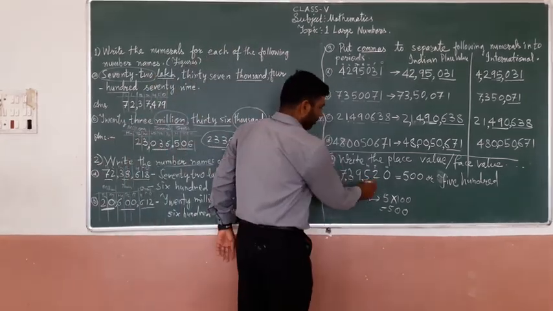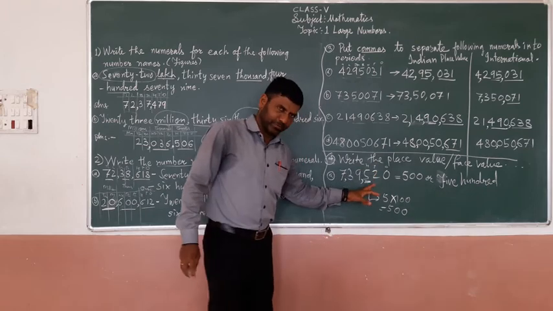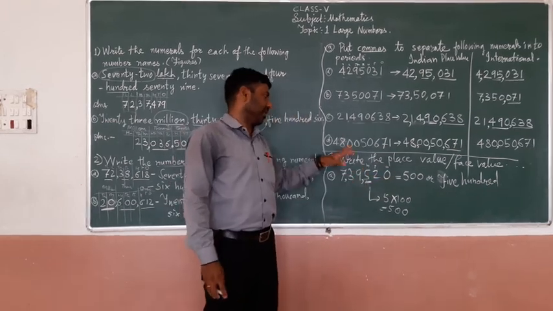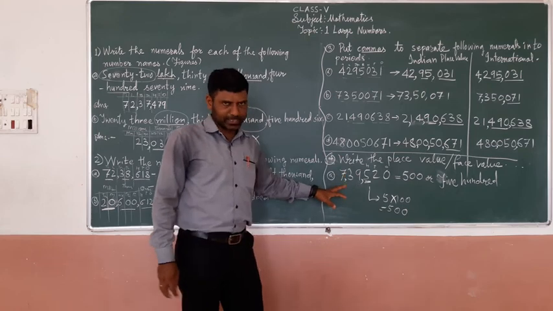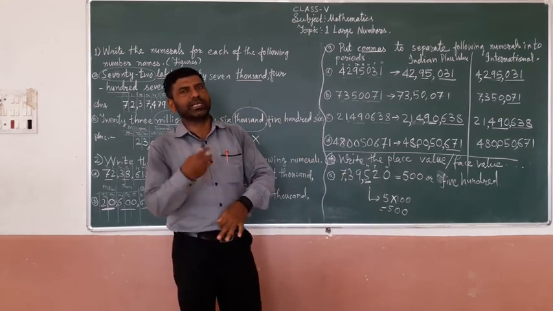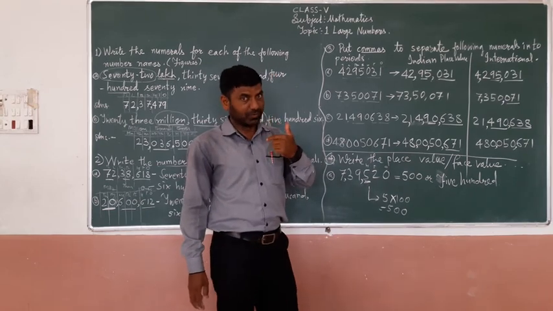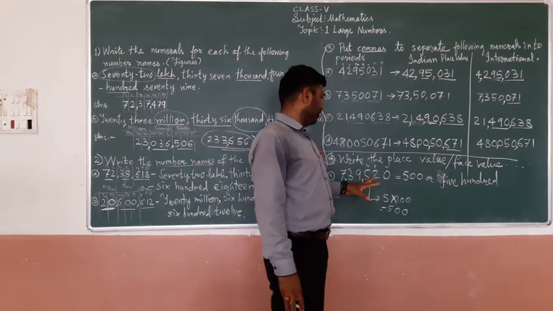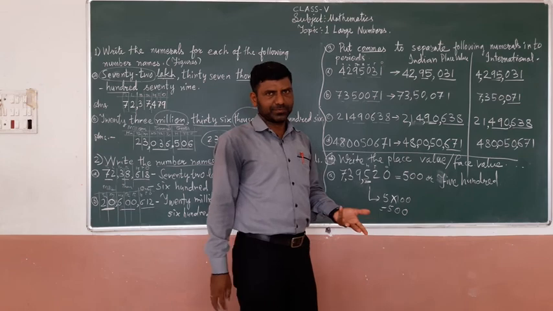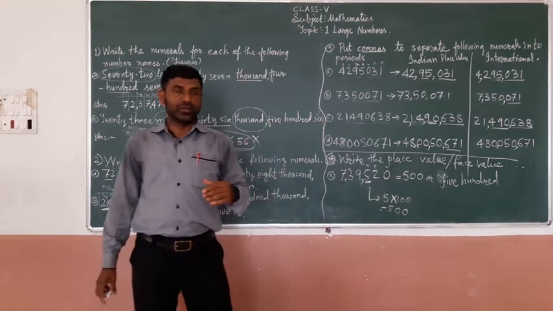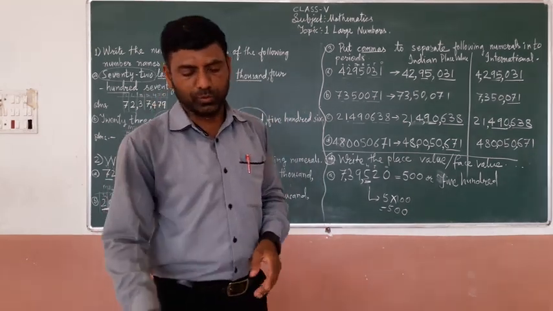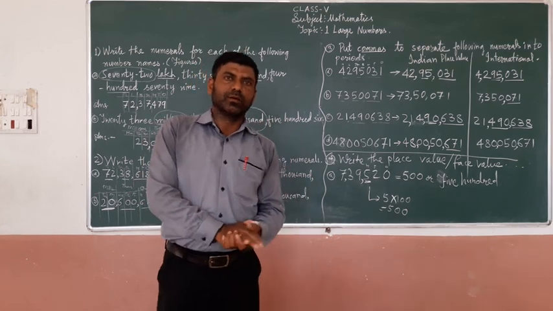So 5, whether you put 5 in the hundreds place, ones place, thousands place, lakhs place, crores place or millions place, the face value does not change. Understand? So what is the face value of 5? 5. Understand? So you have to practice more and more at home. Okay? Thank you.